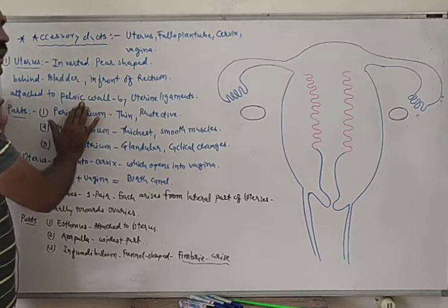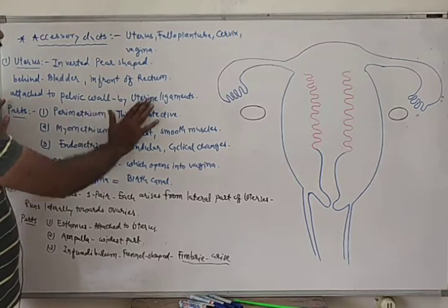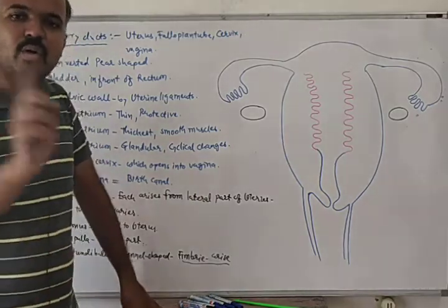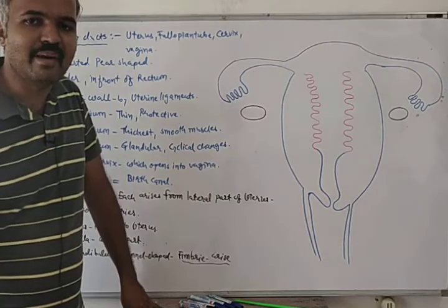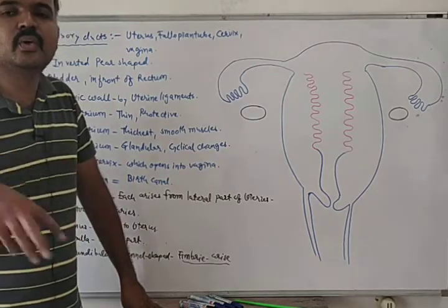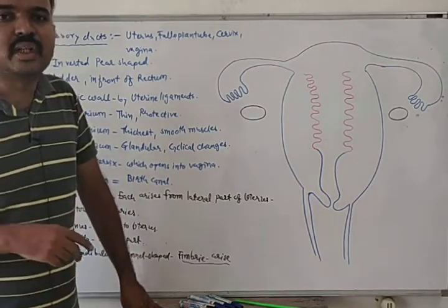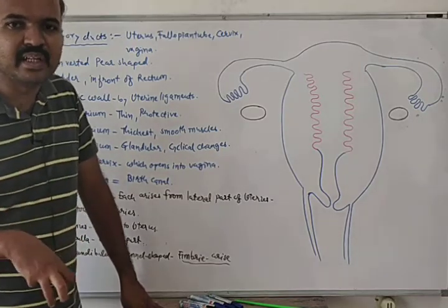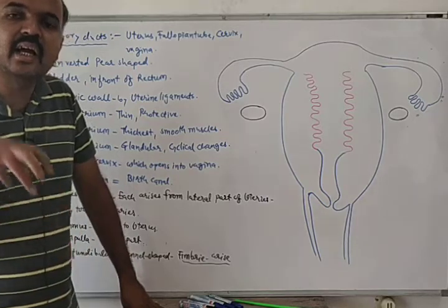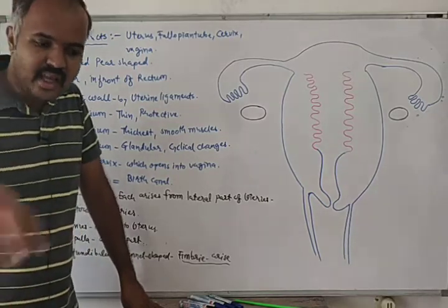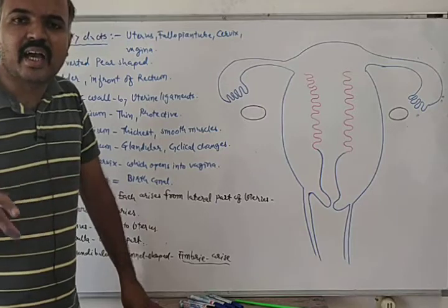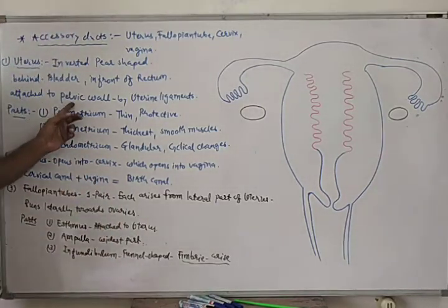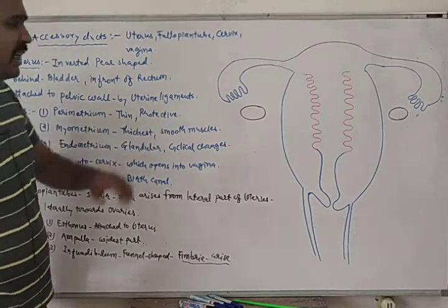And the uterus is attached to the pelvic wall by uterine ligament. We said that ovaries are attached to the pelvic wall by ovarian ligament, and the uterus is attached to the pelvic wall by uterine ligament. So both uterus and ovaries are not free or hanging in the abdominal cavity. They are attached to the pelvic wall via uterine ligament and ovarian ligament.